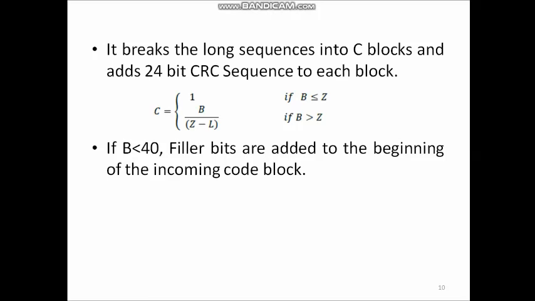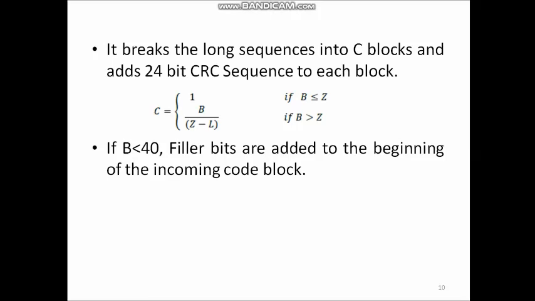But if the transport block size is more than Z, that means it exceeds the limit, then the total number of code blocks after segmentation is C equal to B divided by Z minus L. Here L represents the number of CRC parity bits, Z is the upper limit of 6144 bits, and B is the total number of bits in the transport block.